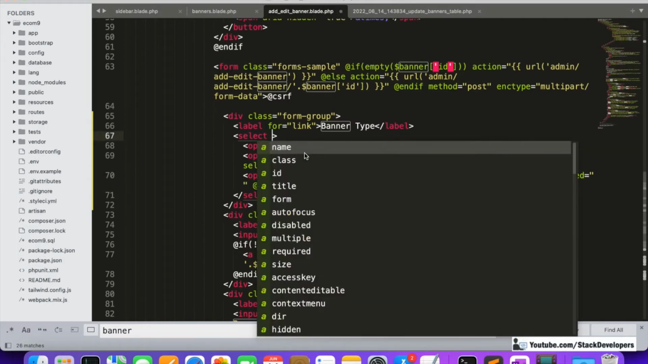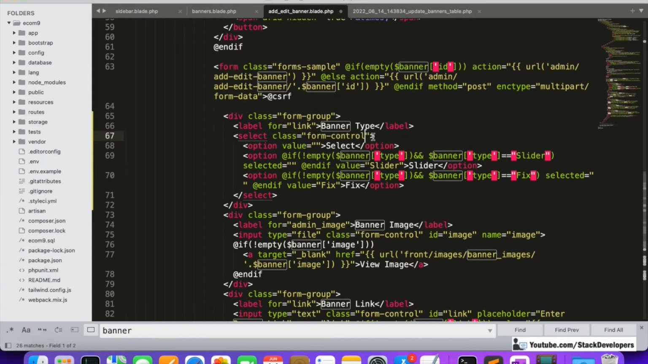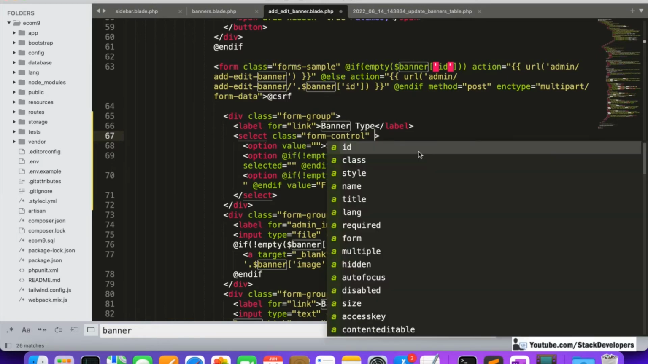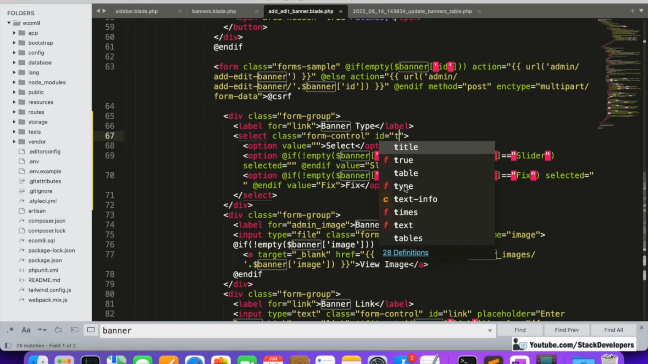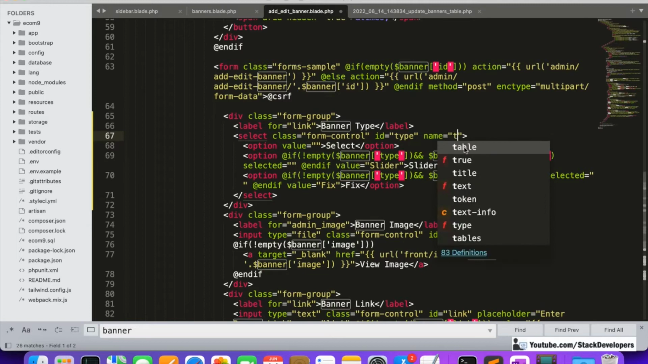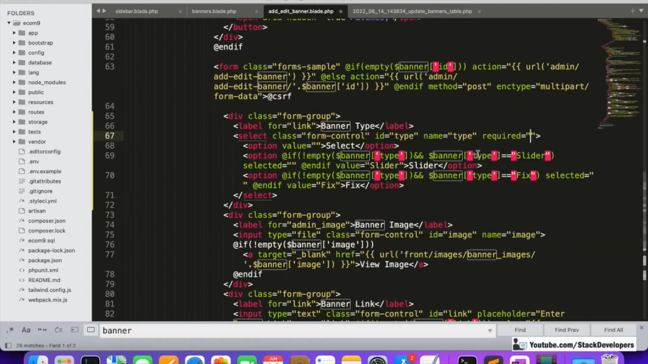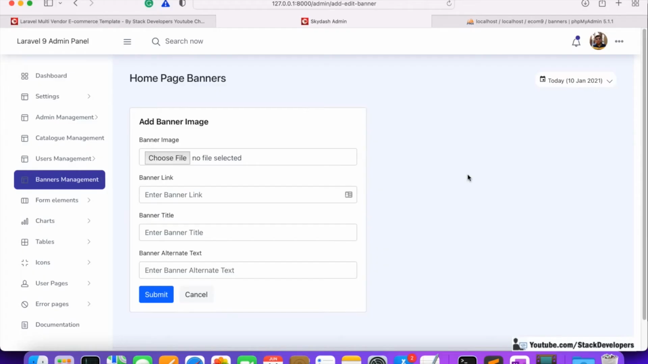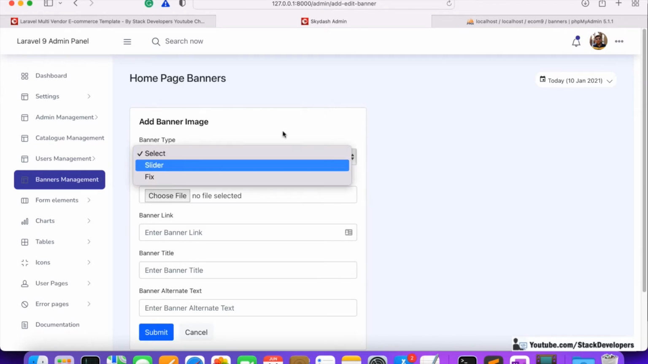Also we are going to give here class form control. Where is the form control class? Here it is. And after that we are going to give here the id and name as type, name also type. Okay, so and we will make it required. Now the field has been added. You can see the field has been added. Banner type, there are two types, slider as well as fix.